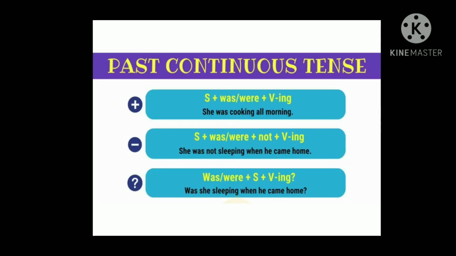Now look at the past continuous tense in positive, negative and question forms. How are we going to frame past continuous tense when we talk about something positive, when we want to talk about something negative, and if we want to raise a question? Now S is for subject, V is for verb. Look at the first positive sentence: She was cooking all morning. That is a positive sentence.